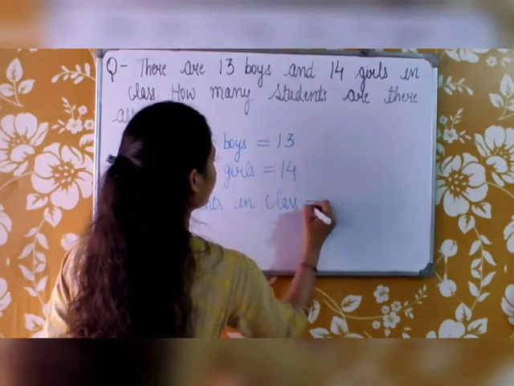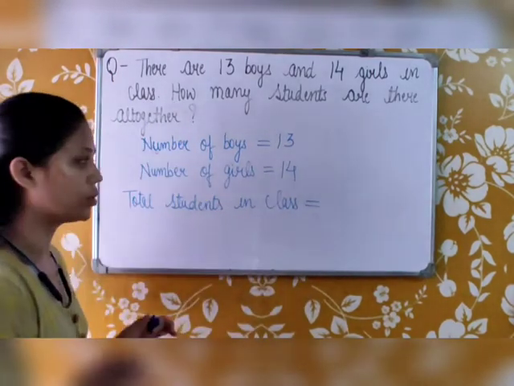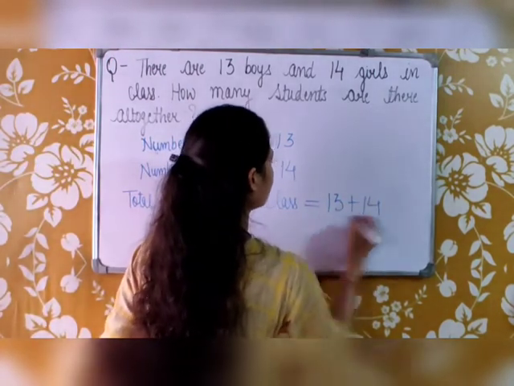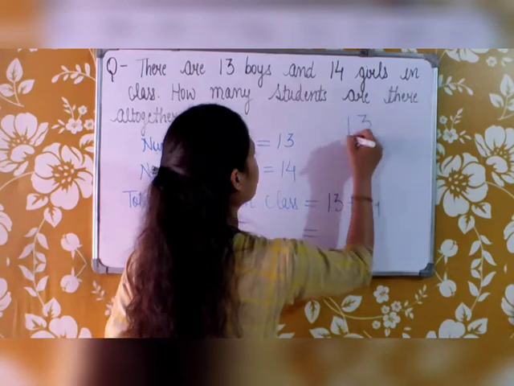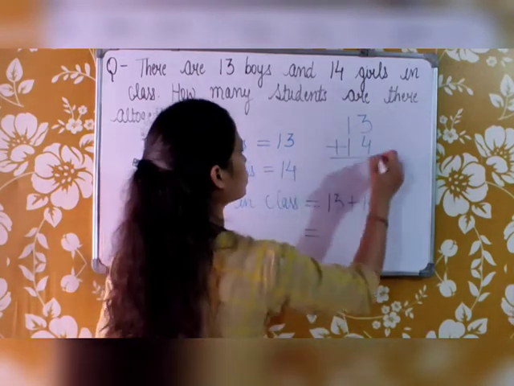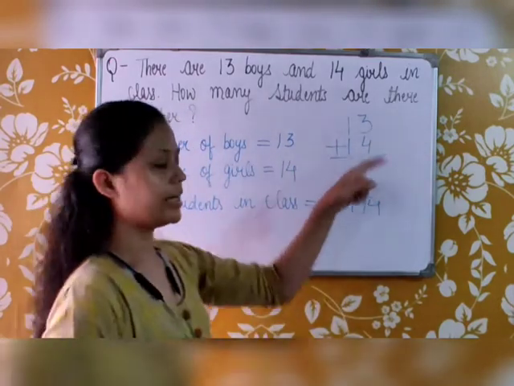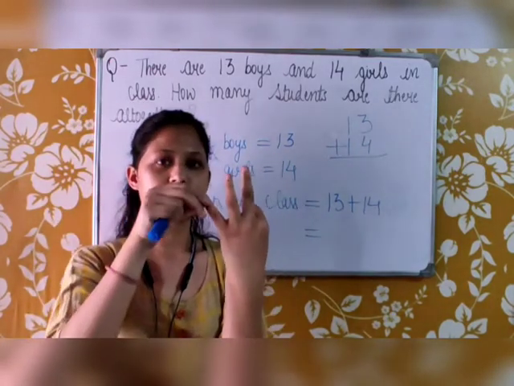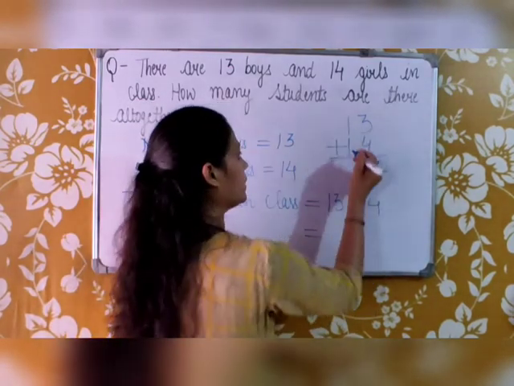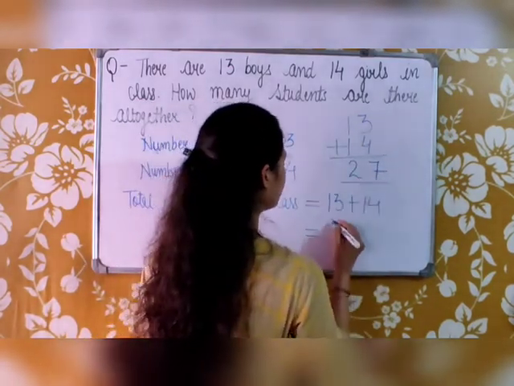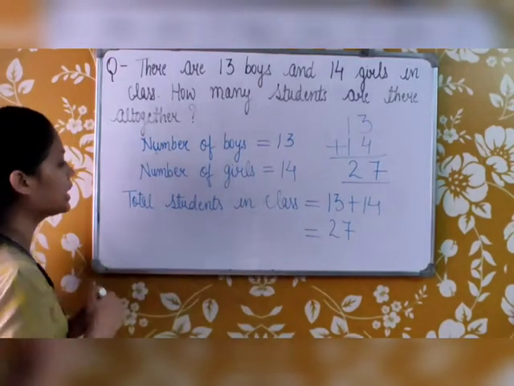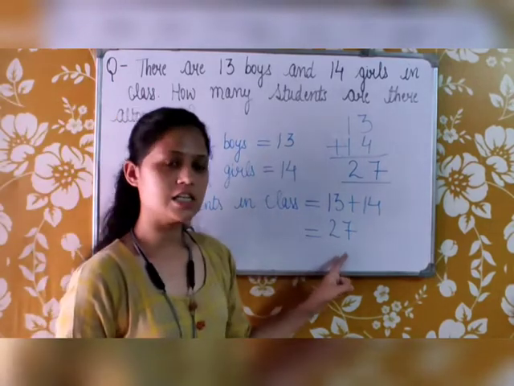What will we do for finding the total? We will add them. So we will add 13 plus 14. Let's do it here. 4 plus 3: 4 is already here, we will add 3 to it. Then 5, 6 and 7. So 4 plus 3 is 7, and 1 plus 1 is 2. So a total of 27 students are there in the class. The total number of students in class is 27.